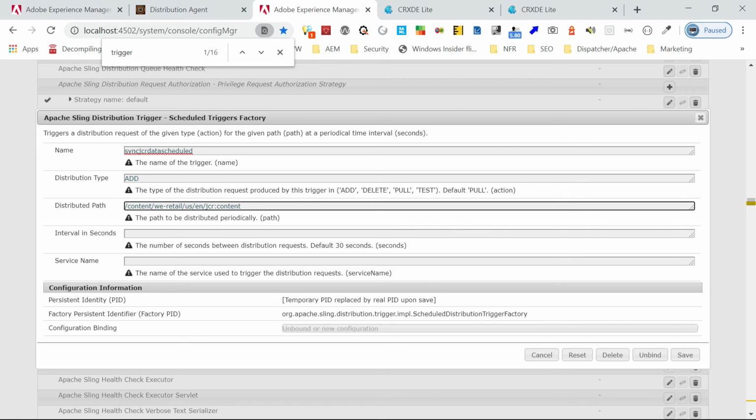won't work. Now interval in seconds, 30 seconds is the default. Maybe I will keep 60 so that we can see the difference. Then service name, here also the service name is mandatory. Sorry, I missed that again. Let me open it in another tab.